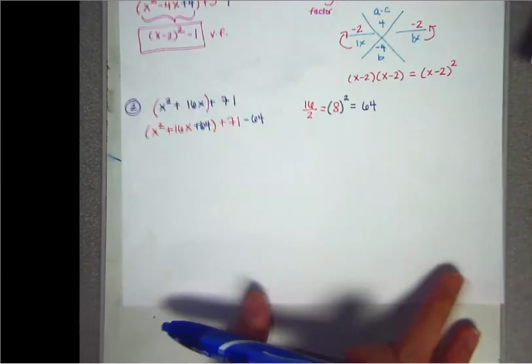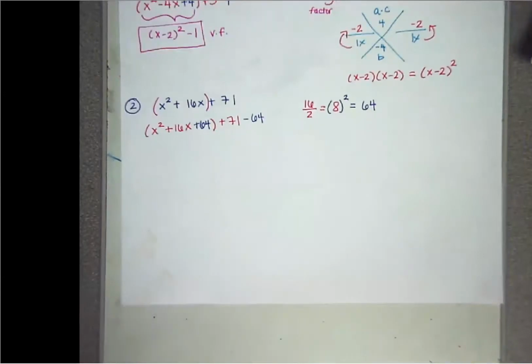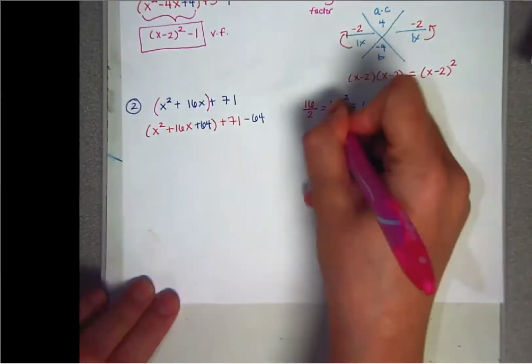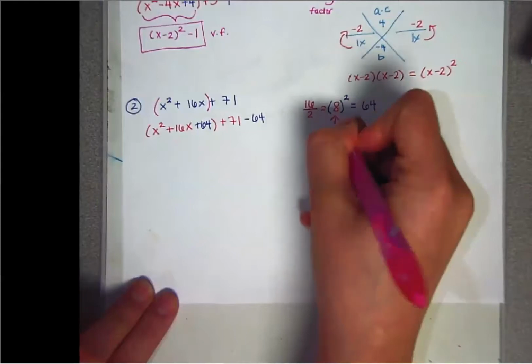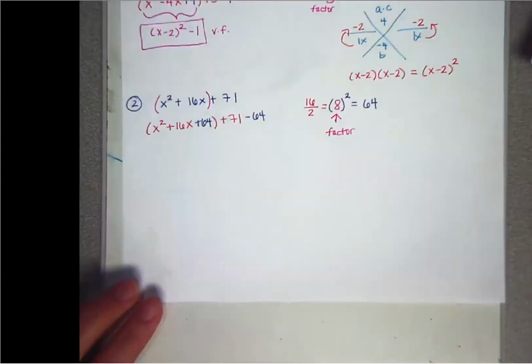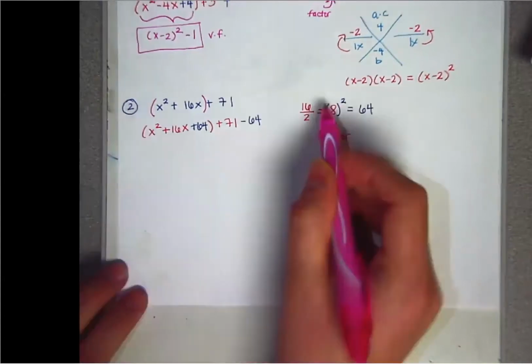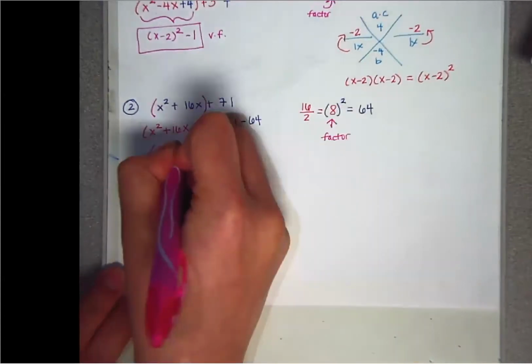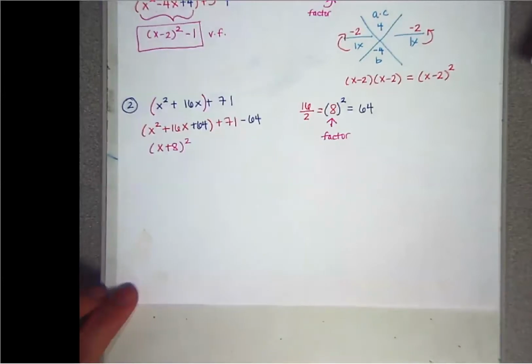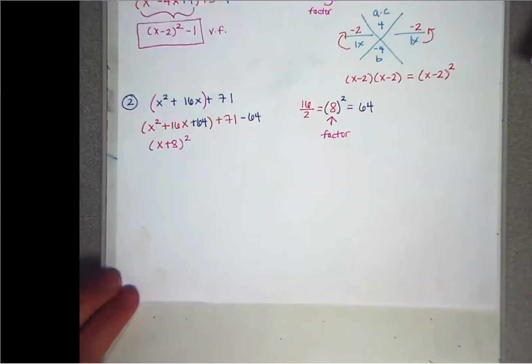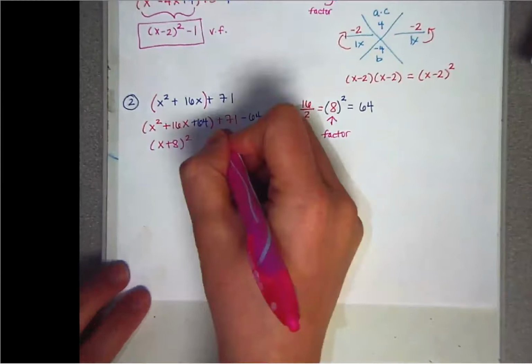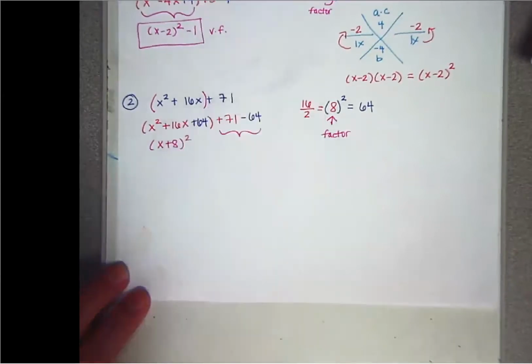And last step is to factor and simplify. So like I said several times, we're no longer going to do X method for this one. I'm just going to look at that number in parentheses, and I'm going to use that to do the shortcut in factoring. So since it's a positive 8, that's going to be x plus 8 squared. And then if I do 71 minus 64, that's going to be a positive 7.